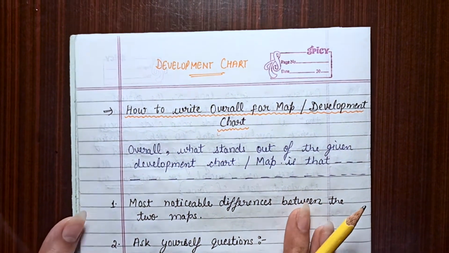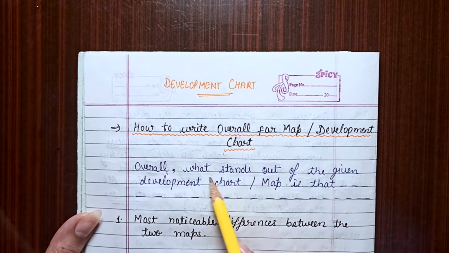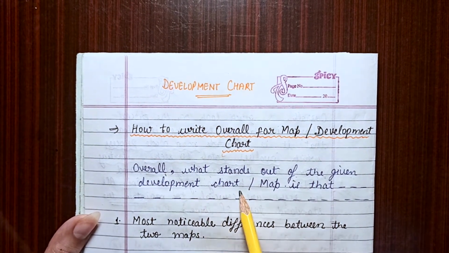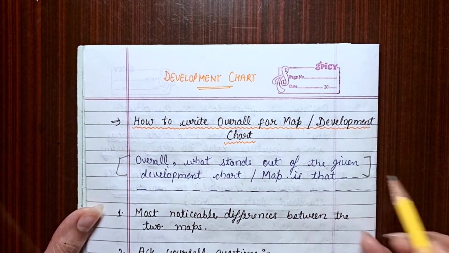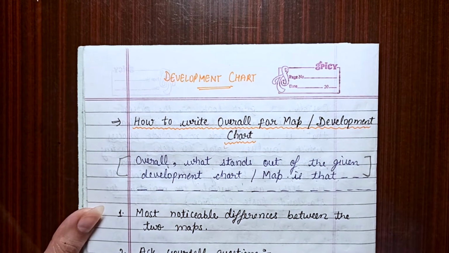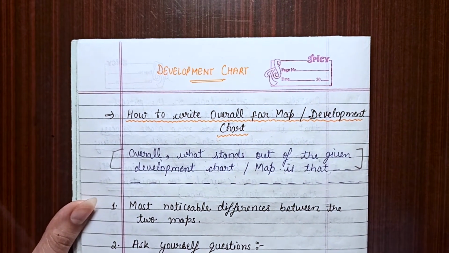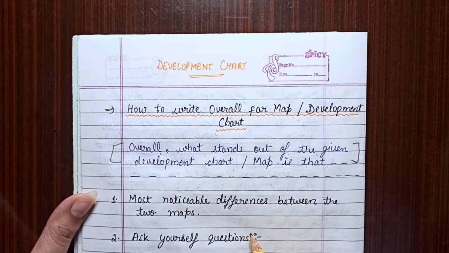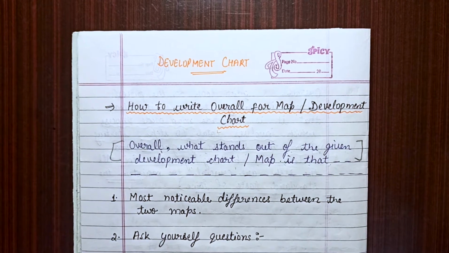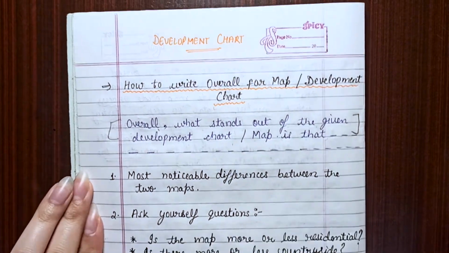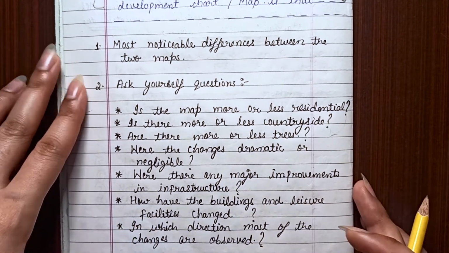The first thing you will write down for the overall is: overall, what stands out of the given development chart or map is that... You can use these lines in any of the overalls you are writing for the development chart or for any other graph you are given, right? Before writing the development chart overall, these are the things you will observe, on the basis of which your overall will be written. You will ask these questions to yourself.